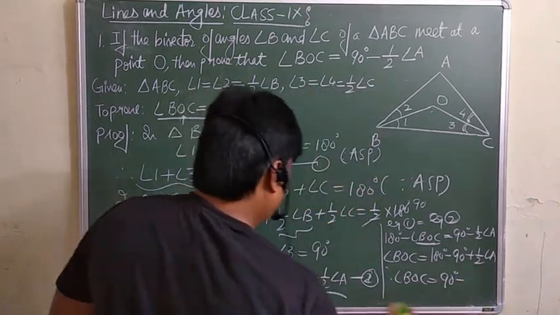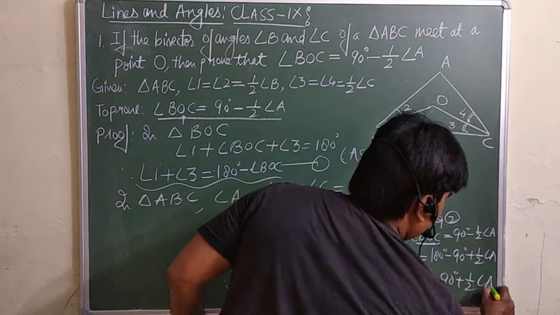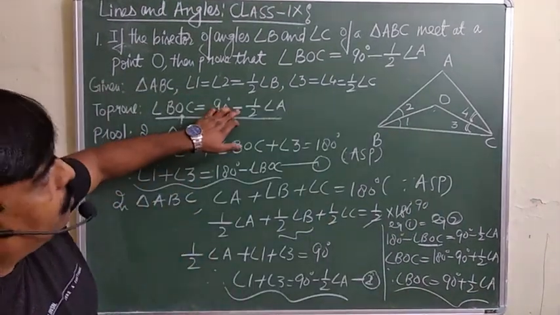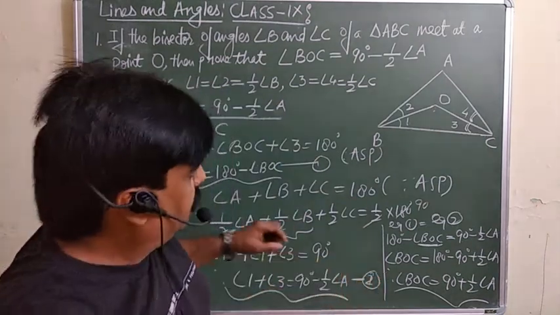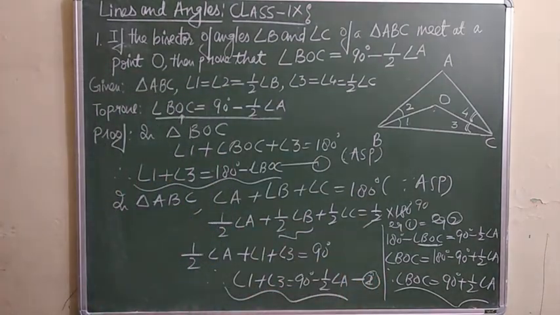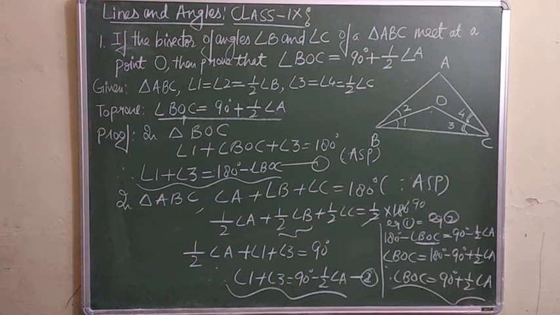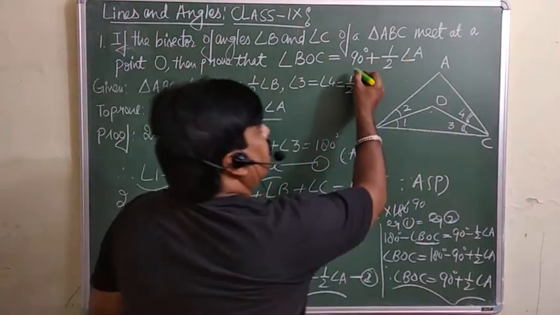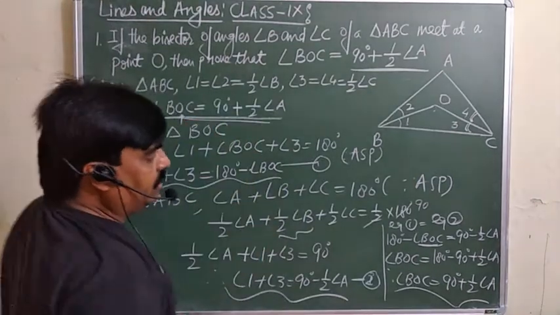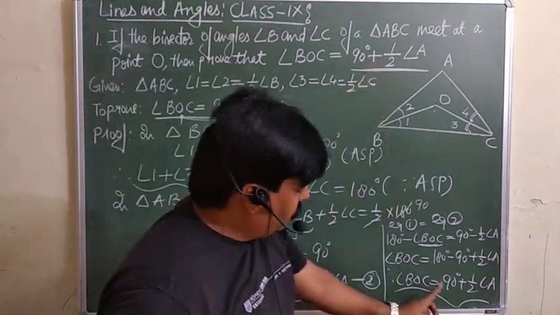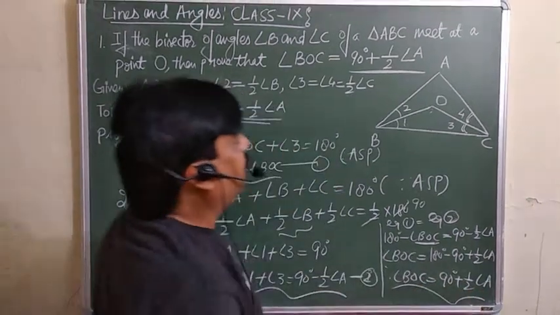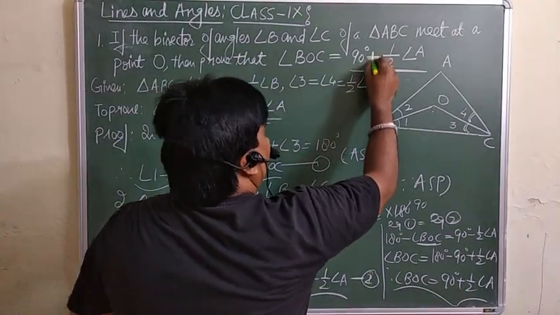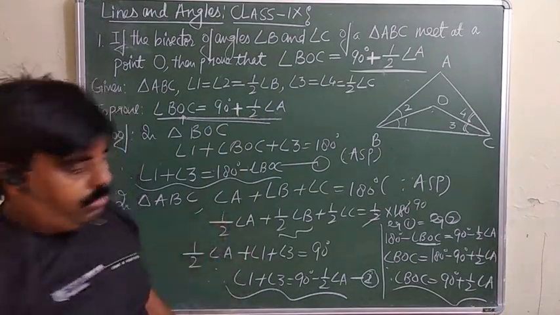plus 1 by 2 angle A. So here there should be the plus only. Have a look, just a minute. In this one, here is 90 plus half of angle A, not the minus. This should be 90 plus half of angle A, which you want to prove. Here is the plus, it's not minus. So angle BOC is equal to 90 plus half of angle A. This is the correction you must do. Plus is here only. Have a look.